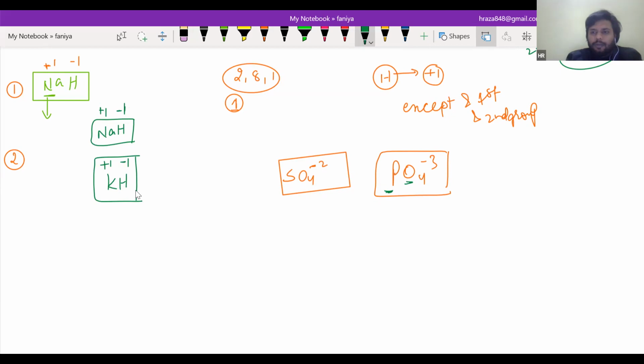Okay, write it in your own language. Hydrogen will show positive oxidation state with all the periodic table elements except first and second group elements. It will show positive oxidation state.